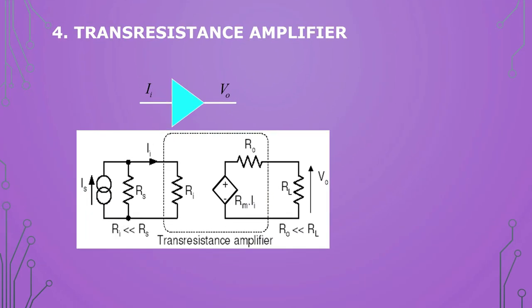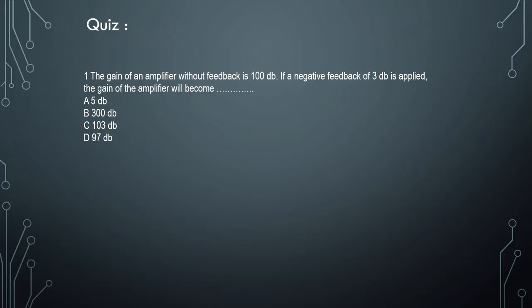So this is the third type. The fourth type is the trans resistance amplifier. In the trans resistance amplifier, input is Ii and output is V0. Let us now have a small quiz question here. The first question is, the gain of an amplifier without feedback is 100 dB. If a negative feedback of 3 dB is applied, the gain of the amplifier will be dash dash.